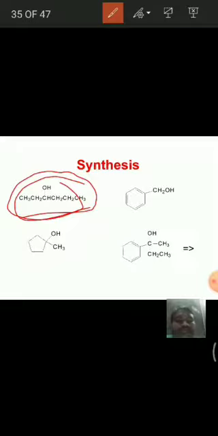And for example, this molecule is a primary alcohol. For this, we have to treat a Grignard reagent with formaldehyde.